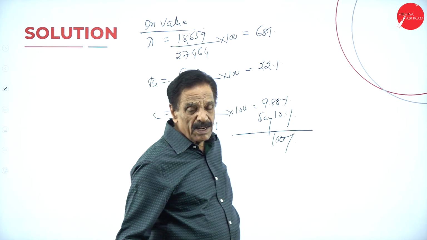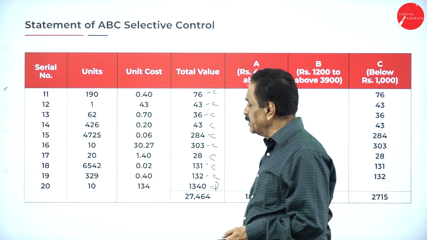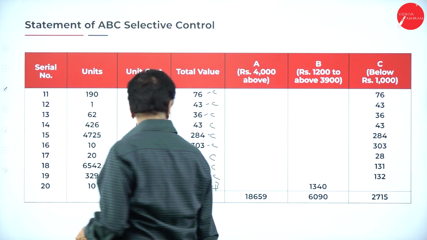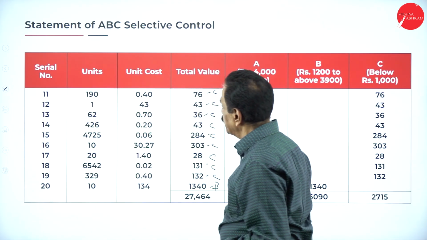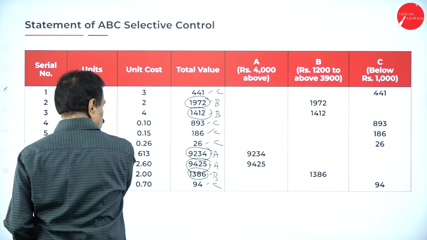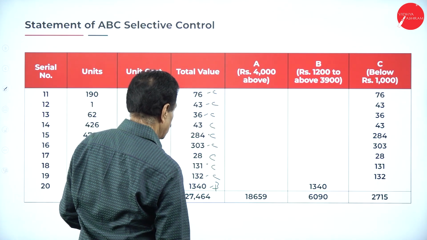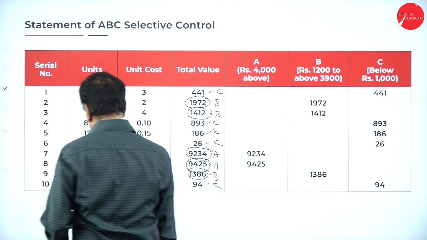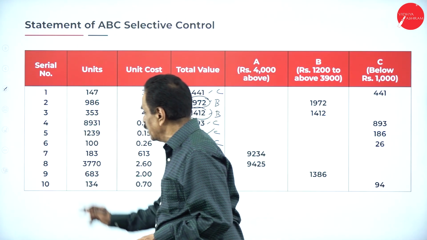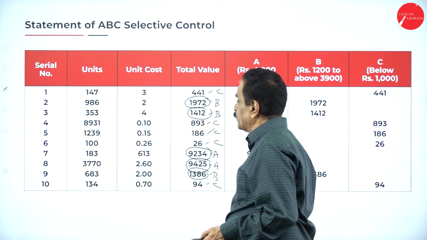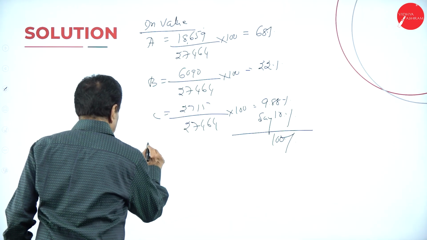So many units are there. How many units they have utilized? You have to find out. So here, total units you have got. A occupies totally 1, 2 divided by 20. So if you take the units, serial wise, how much A occupies, units wise.